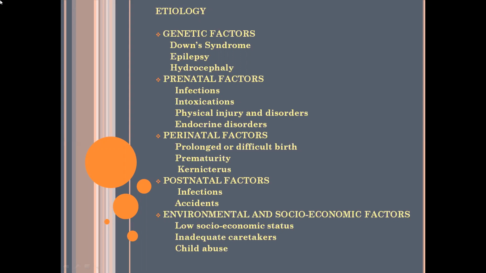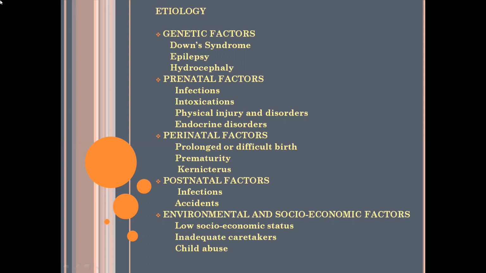Next is prematurity. Prematurity means premature birth. You all have heard, I guess. Have you ever heard of premature birth? Yes, ma'am. Premature means which occurs before a given time, before the proper time. So it is known as prematurity. Then kernicterus.